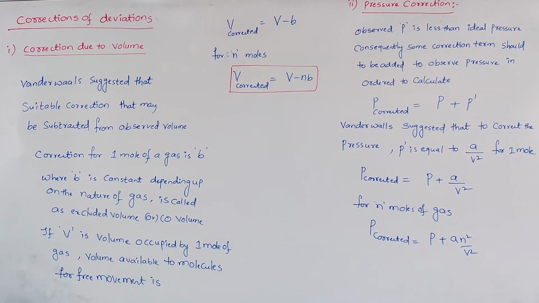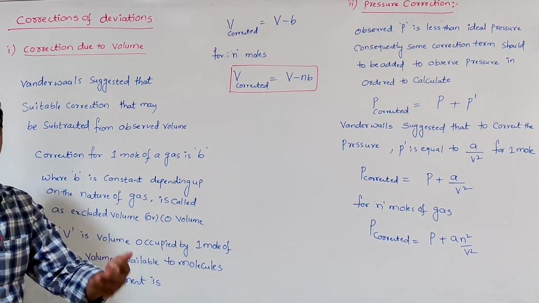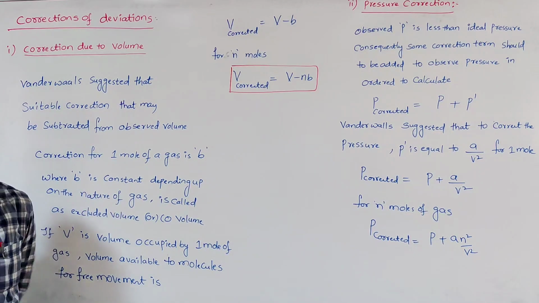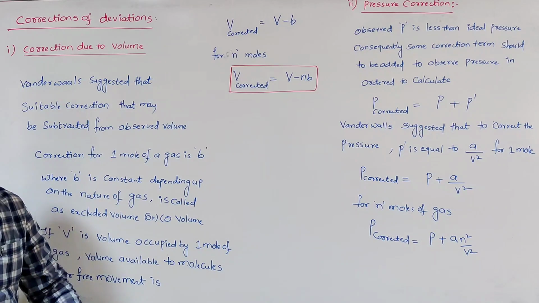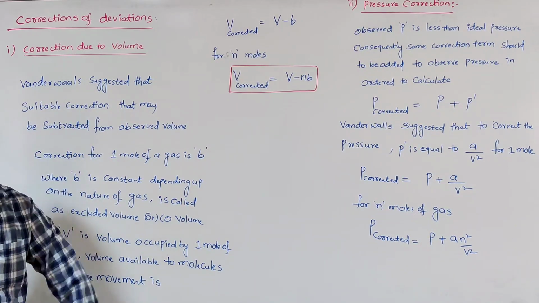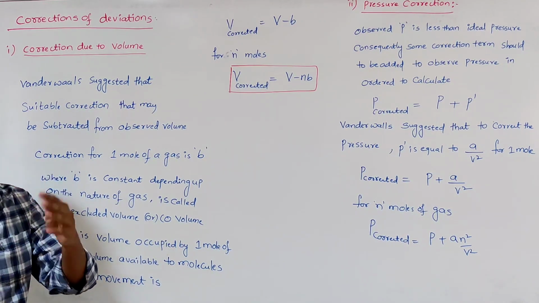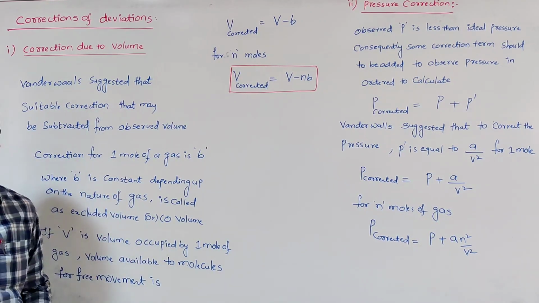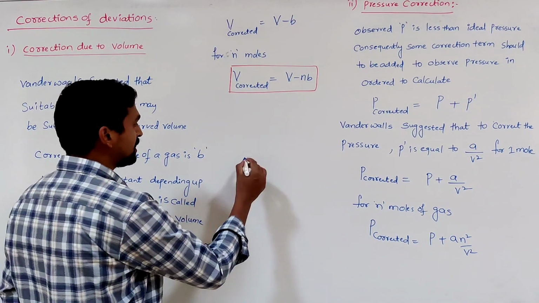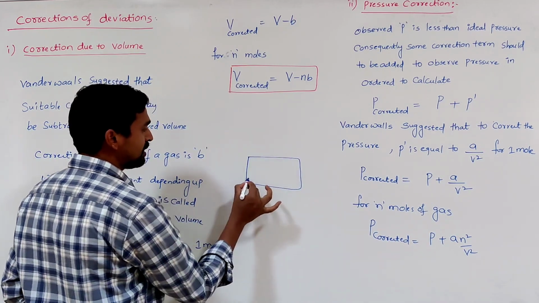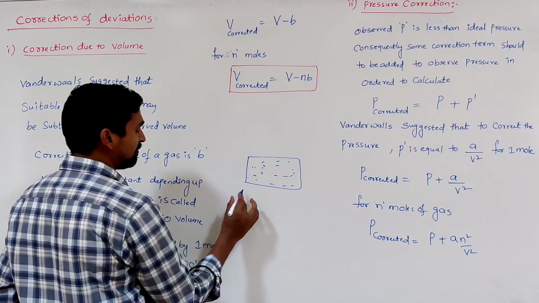So definitely we need to subtract a certain volume, because whatever the volume is available to the gas molecules, especially at high pressure, the free space decreases. To get that free space, we definitely need to subtract a certain value. So for example, here, the gas molecules are present. So what is the free volume?